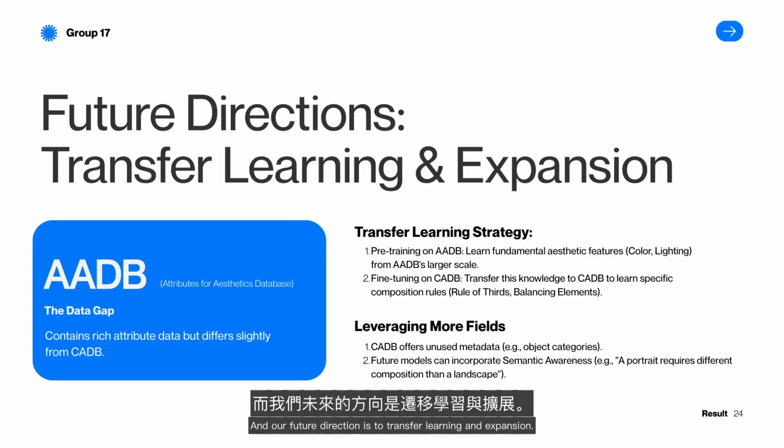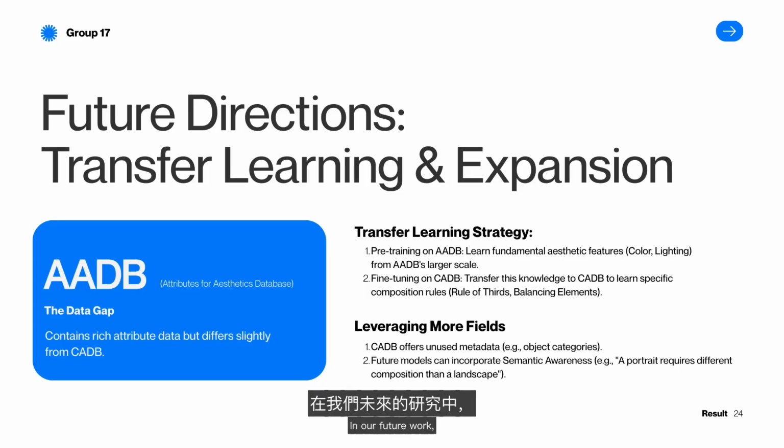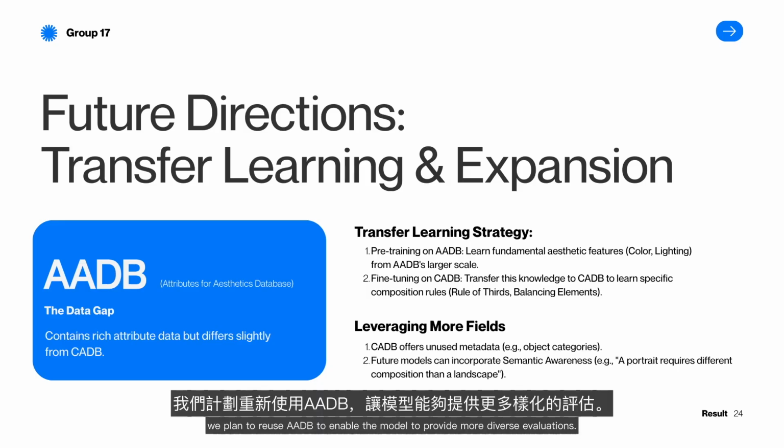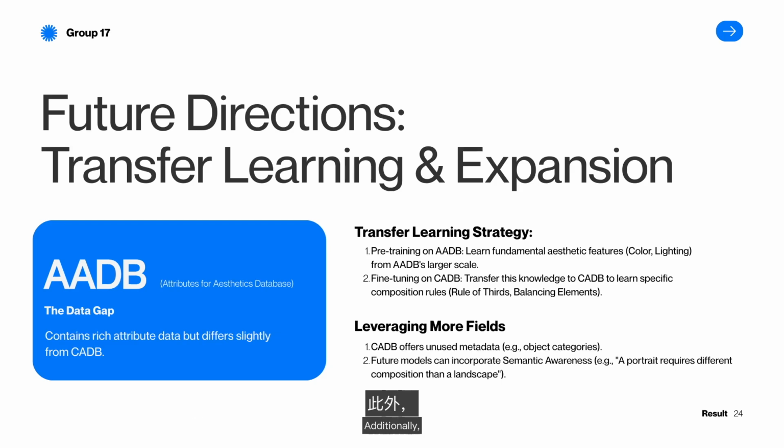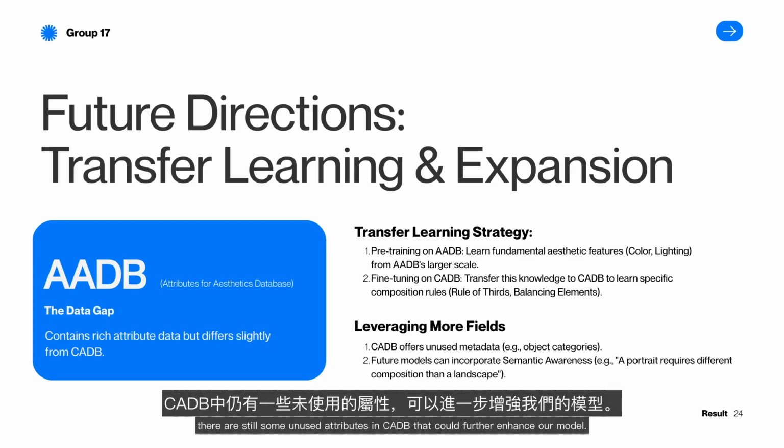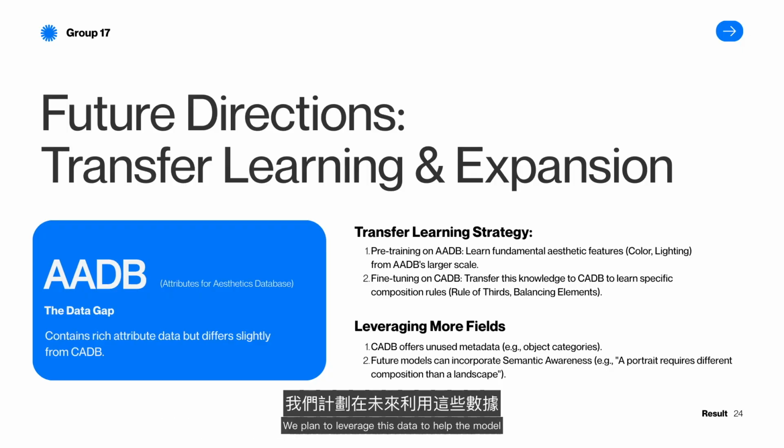And our future direction is transfer learning and expansion. Initially, we used AADB as our dataset. However, we switched to CADB because we wanted to focus more on composition and make the model's judgments more rational. In our future work, we plan to reuse AADB to enable the model to provide more diverse evaluations. Additionally, there are still some unused attributes in CADB that could further enhance our model. We plan to leverage this data to help the model incorporate semantic awareness in the future.